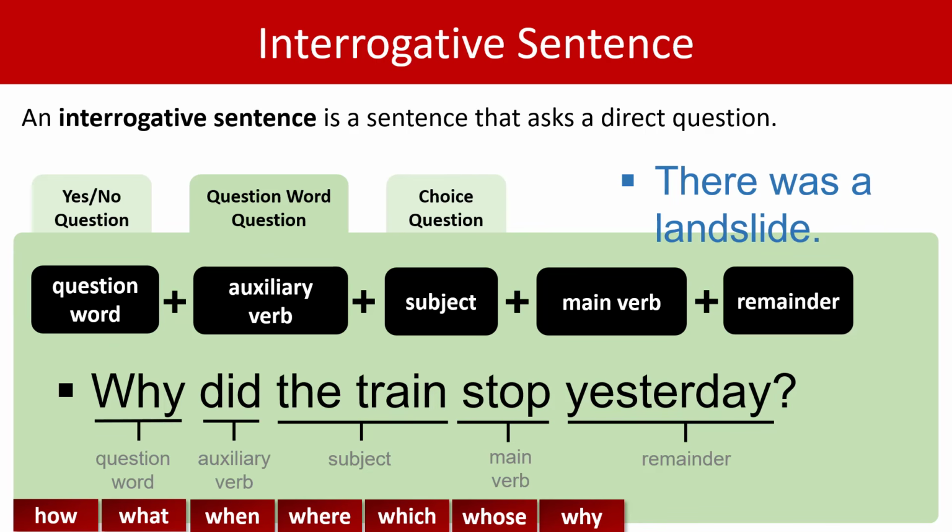You might have noticed that I didn't include who as a question word, and it should be there, but when who is the question word, the format is slightly different, and you can read more about that on the website. Also, when a question word question features the verb to be, again, it is similar but slightly different, and you can read more about this on the website. Let's clear that.